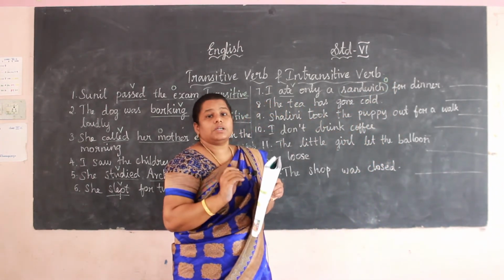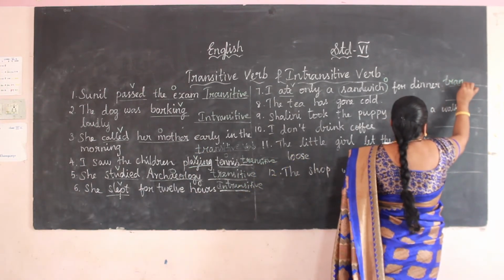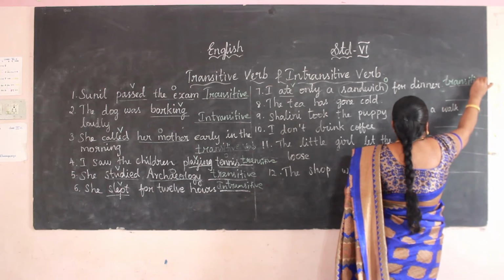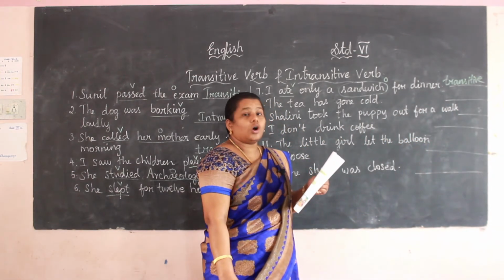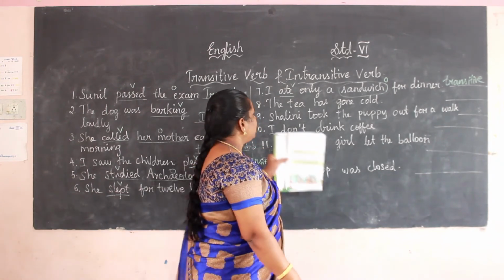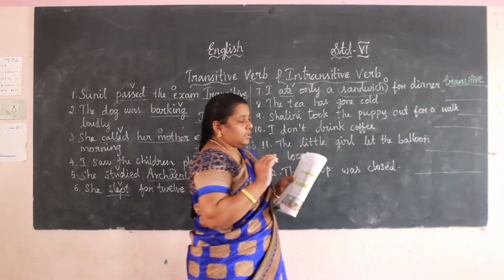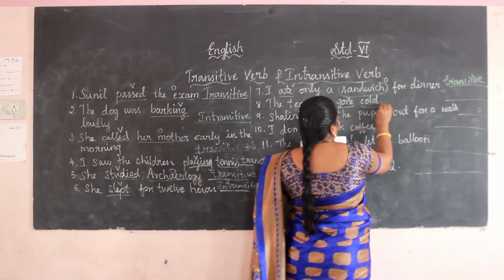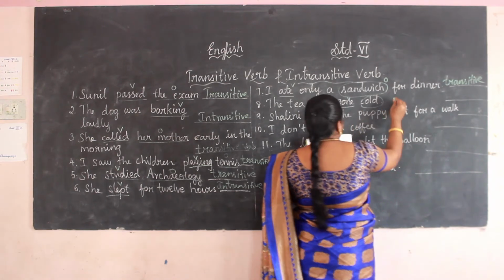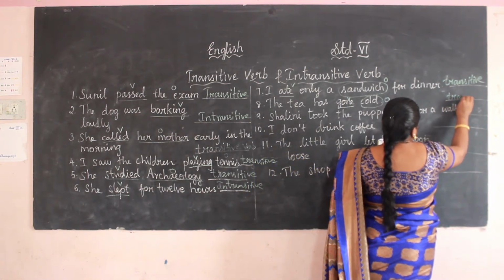If there is an object, it is transitive. Next one. The tea has gone cold. Which is the verb here? Yes, gone is the verb and cold is the object, so it is transitive.